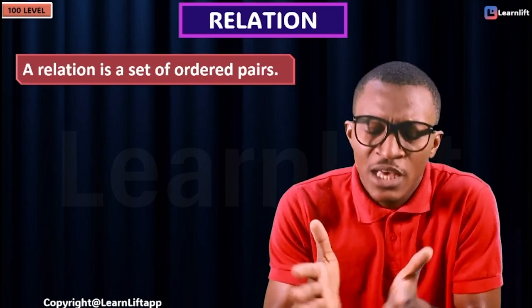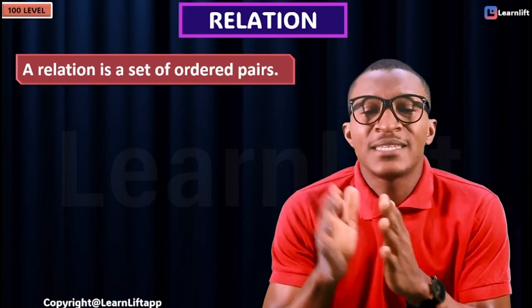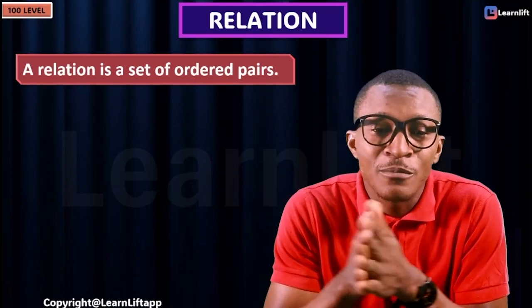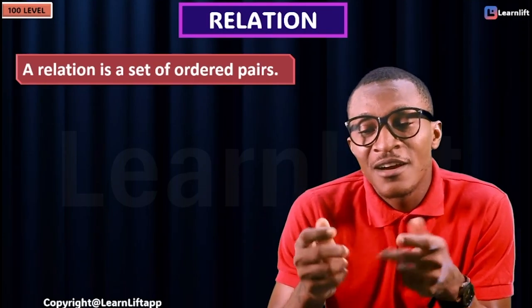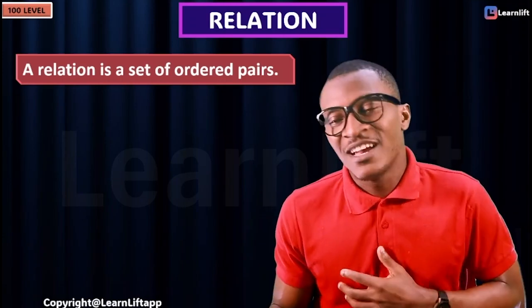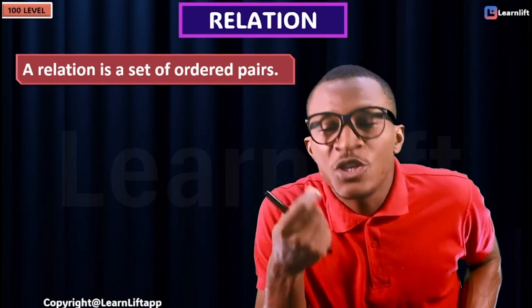So when we talk about relation, it means a set of pairs. You cannot stand alone, you must be with somebody, you must be paired. Father and mother, boy and girl, rice and beans. Give me another set of pairs, for food. Should I say corn and pear? You know those things, right? So those are what you call ordered pairs. A relation is just a set of ordered pairs.